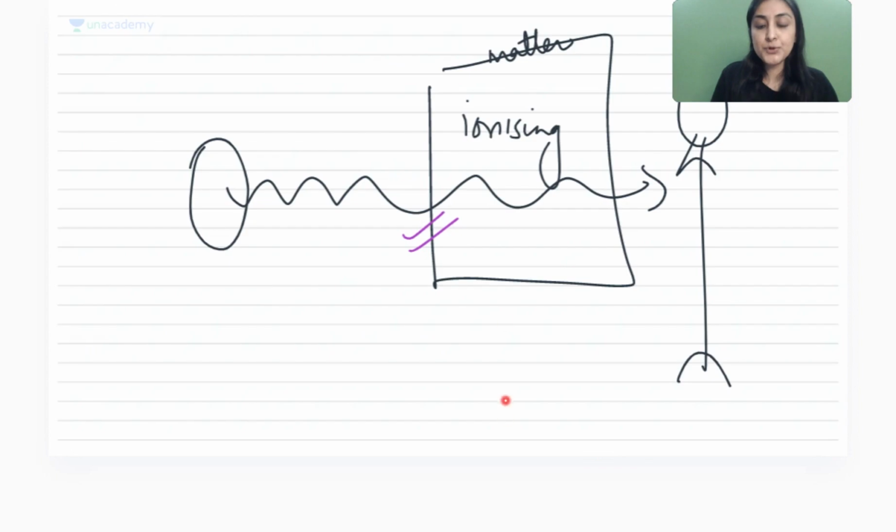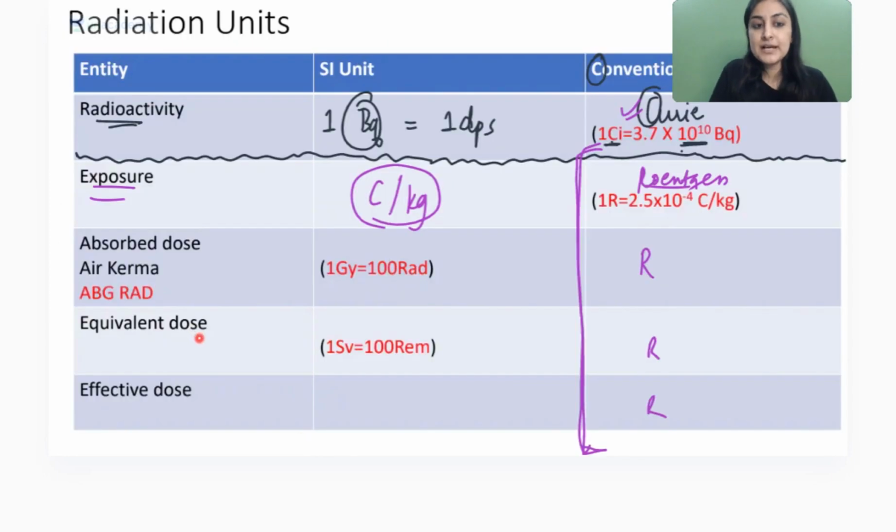Then we go to absorbed dose. Now I am coming into picture. A person is coming into picture. What is the absorption at the level of skin? Okay, this is the absorbed dose. Here we remember ABG rad. ABG rad. So absorbed ka AB, gray for SI, and rad for conventional. Okay, so just remember ABG rad. So here remember air kerma is also equal to absorbed dose. All right, air kerma also equal to absorbed dose.